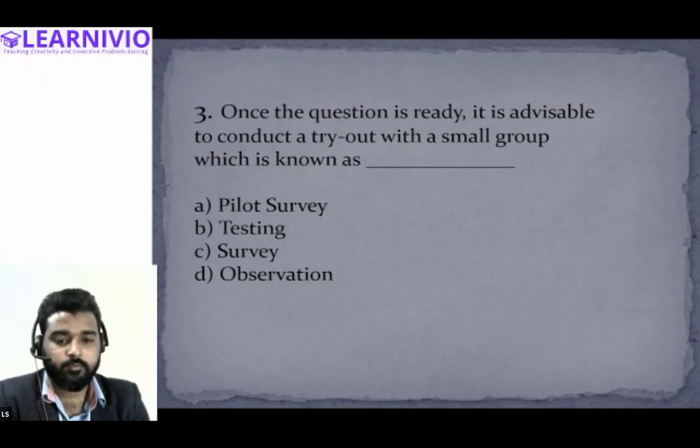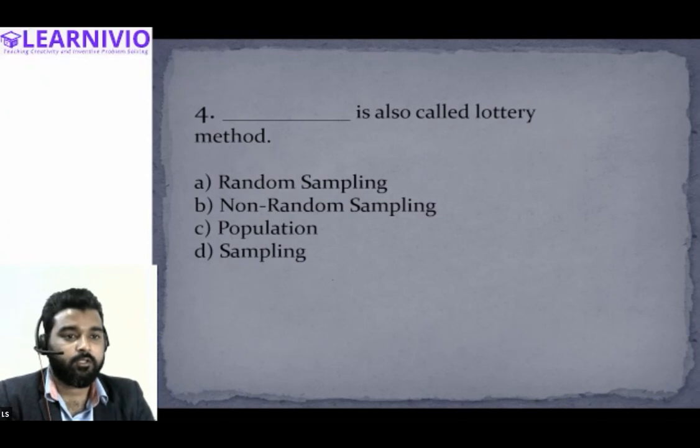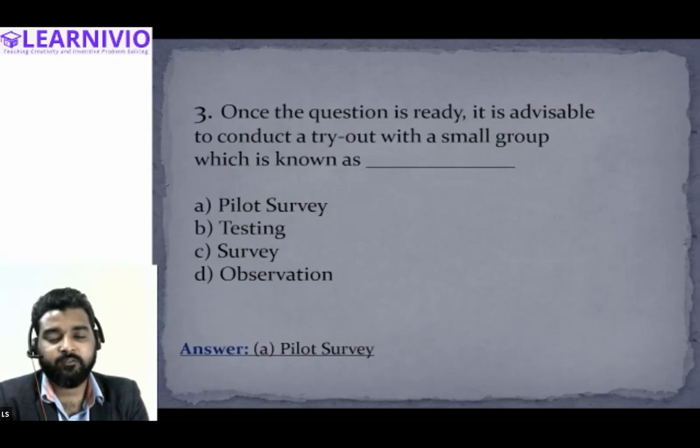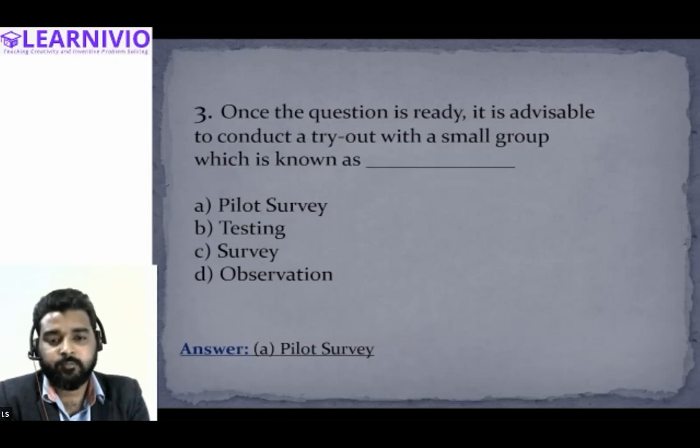All right. Okay. Now, fourth question. Sir, then what about testing, sir? Testing is also correct, but from the statistics point of view, we will answer pilot survey because pilot survey is the more appropriate term as compared to testing.